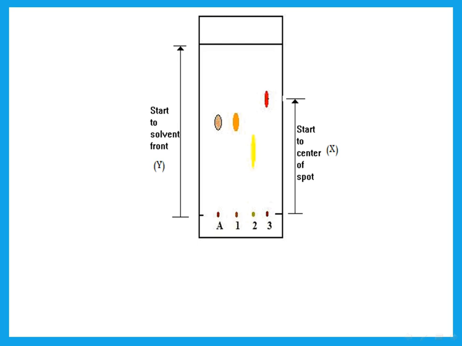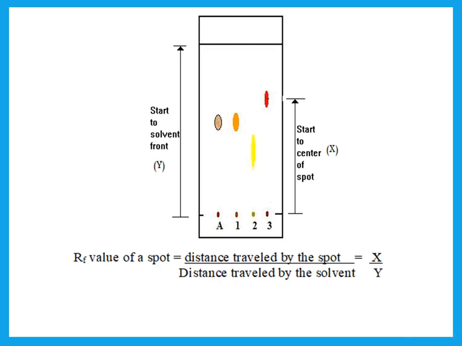Now, another way of identifying something would be to use RF value, and you have to remember RF value of something. So let us say we're trying to get the RF value of that red spot. It is the distance traveled by the spot, so the distance from the baseline to that spot, over the distance traveled by the solvent, so the distance from the baseline to the solvent. So RF value is distance from baseline to spot over baseline to solvent front. Solvent front is where the solvent went up in the chromatography paper. So that is the RF value.